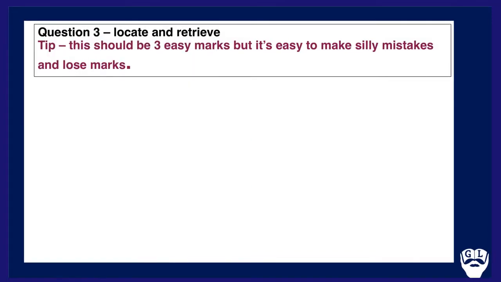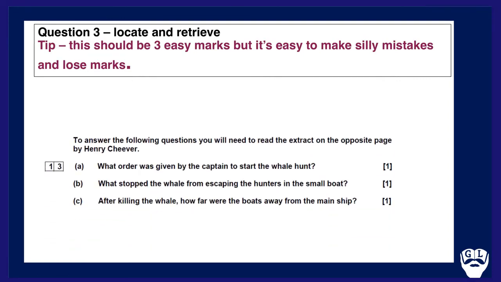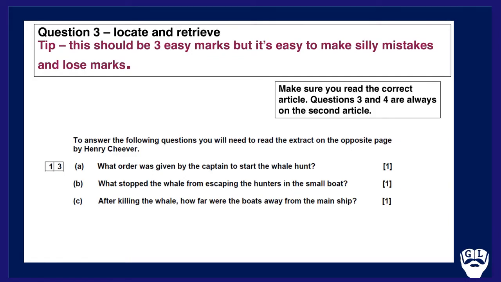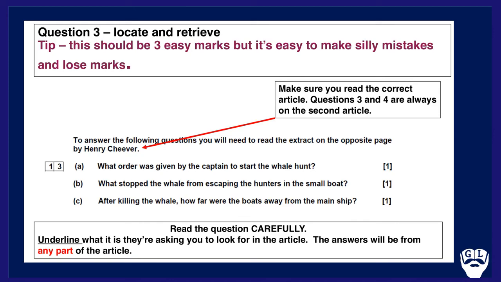Now we're on to question 3, which is our locate and retrieve question. Another tip I'd offer is there should be 3 easy marks, but it's very easy to make silly mistakes and lose marks on this. So, to answer the following questions, you'll need to read the extract on the opposite page by Henry Cheever. You see the 3 questions below, each worth 1 mark. Make sure you read the correct article. Questions 3 and 4 are always on the second article, as stated here.